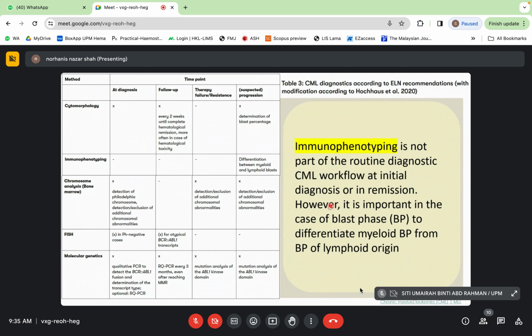But it is however important in the case of blast phase to differentiate myeloid BP from blast phase of lymphoid origin. So actually immunophenotyping tak perlu pun dekat diagnosis follow up, tapi dia perlu untuk differentiation of myeloid and lymphoid blast.